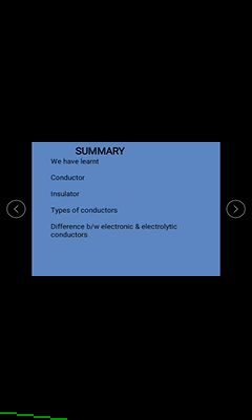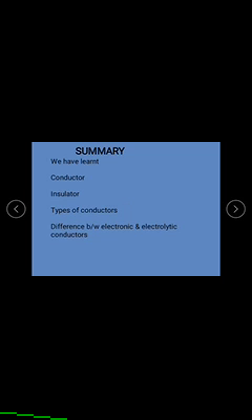Electrolytic conductors, or electrolytes, are the conductors which conduct electricity due to movement of ions. Examples for that are